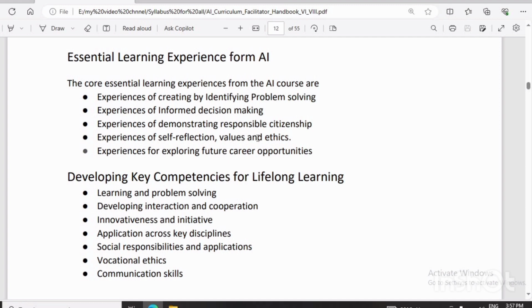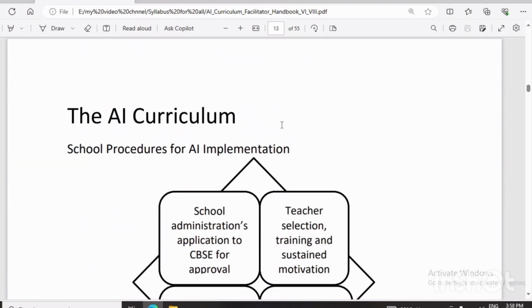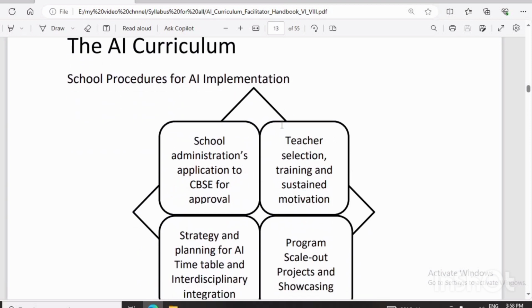Developing the key competencies of lifelong learning. So the learning and problem solving, developing interaction and cooperation, innovativeness and innovative application across key disciplines, social responsibilities and application, vocational ethics and communication skill. Communication skill is very important in every skill subject from 6 to 12. So there is one subject book, and another is the communication skill book, where communication is very important to develop the personality of the student.